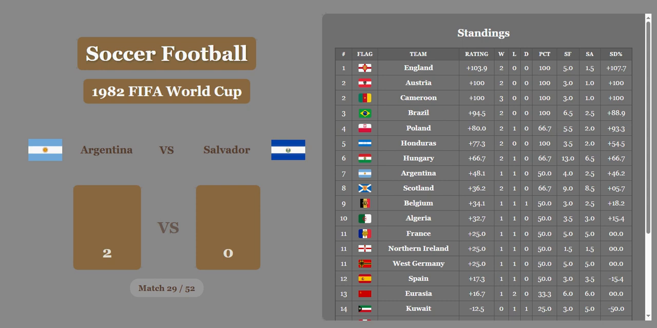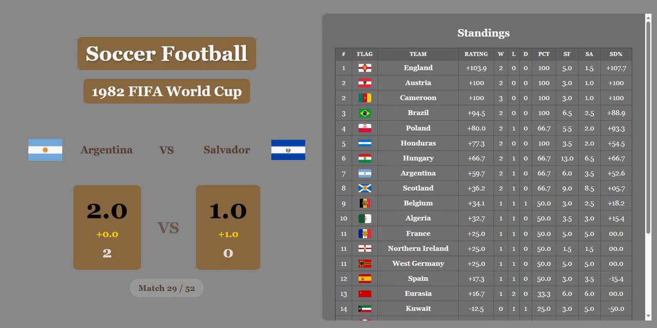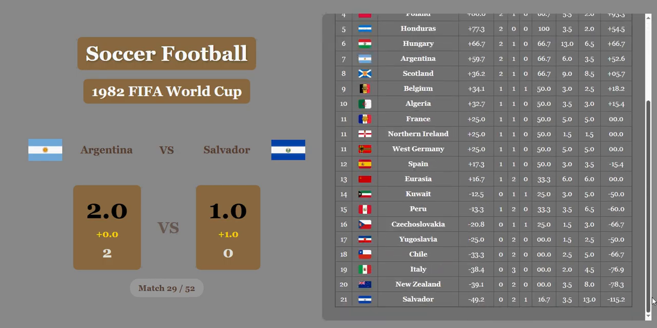Argentina versus Salvador. Argentina wins 2-0. Salvador will cut the lead in half with the economic bonus, or the economic difference, but Argentina comes away with the win. And Salvador in last place now, even below New Zealand.